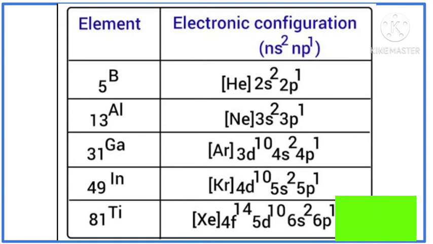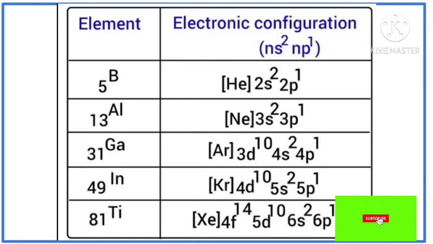And gallium is Ga, atomic number is 31 and argon 3d10 4s2 4p1 is the electronic configuration of gallium. And the next one in the boron family is indium. The atomic symbol of indium is In and the atomic number is 49 and its electronic configuration is krypton 4d10 5s2 5p1.